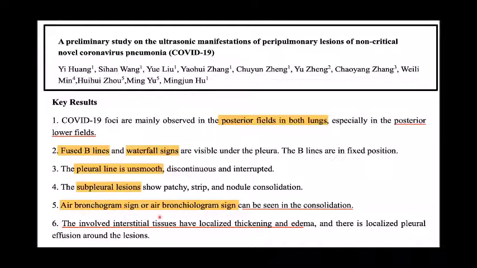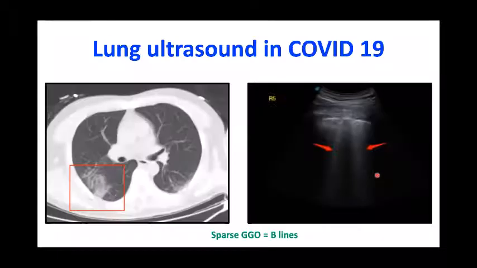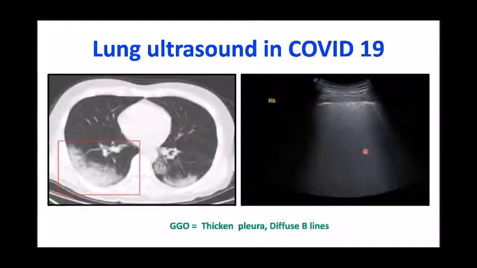Air bronchogram signs may be seen, which is suggestive of consolidation. And it involves interstitial tissue with localized thickening and edema, which is suggestive of crazy paving. In this study, they correlated the findings of the CT with the ultrasound findings. Like here, there is a ground glass opacity in the periphery, which is represented as B lines in the lung ultrasound. If there is a dense ground glass opacity, then the number of B lines increases, and diffuse B lines and confluence of B lines are seen here.